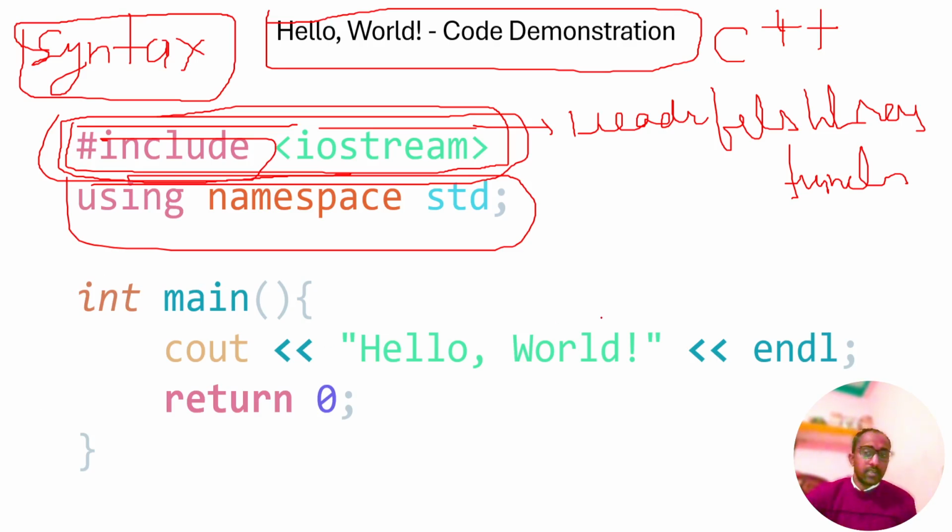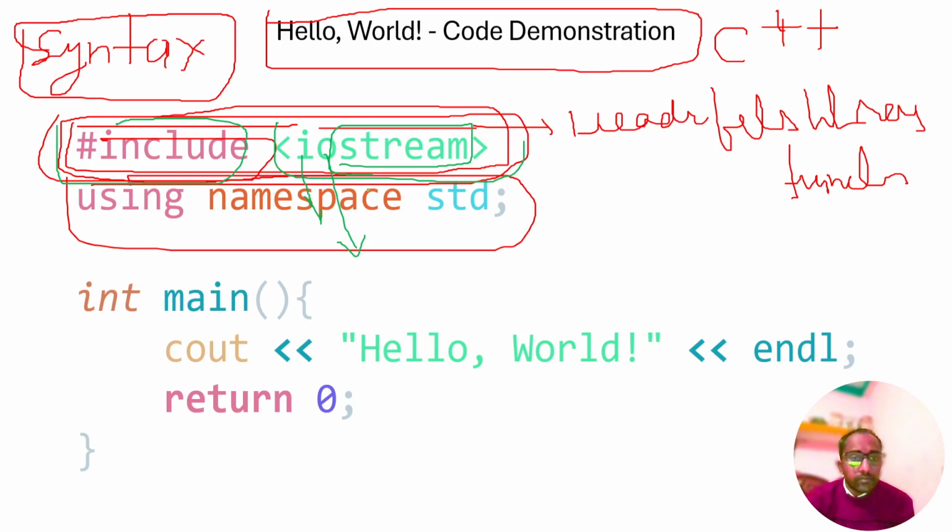Now you can see here, guys, what is happening. Include is the library for input and output. Why do we include iostream? These are the input and output functions, the streaming statements.